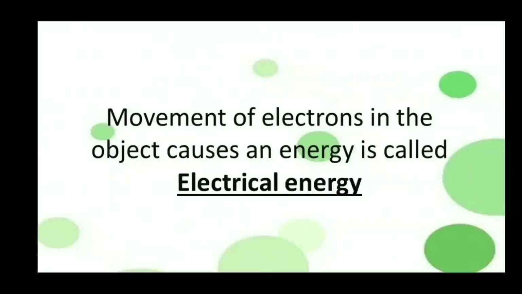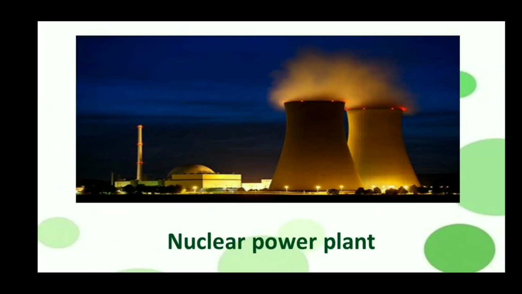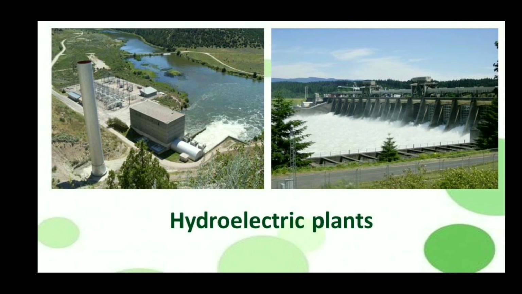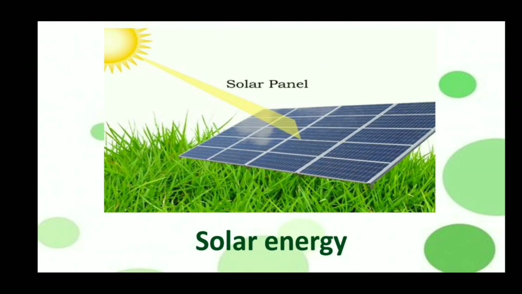Therefore, the movement of electrons in the object causes an energy called electrical energy. Once again I repeat it, the movement of electrons in the object causes an energy called electrical energy. In our day-to-day life, we use batteries to get electric energy. Electric energy is also generated from nuclear power plants, hydroelectric plants, and windmills. It is also generated from solar energy.